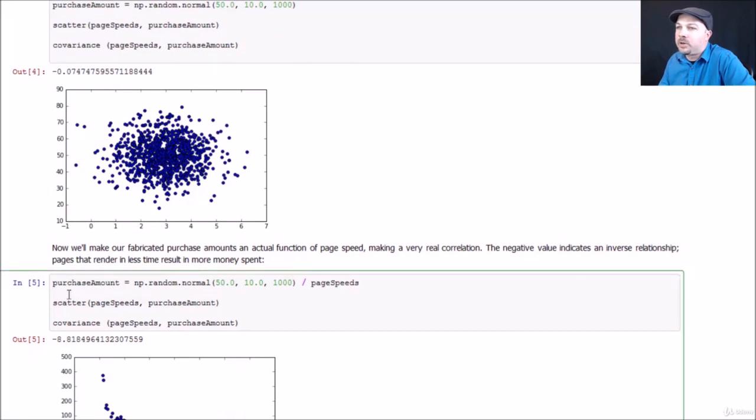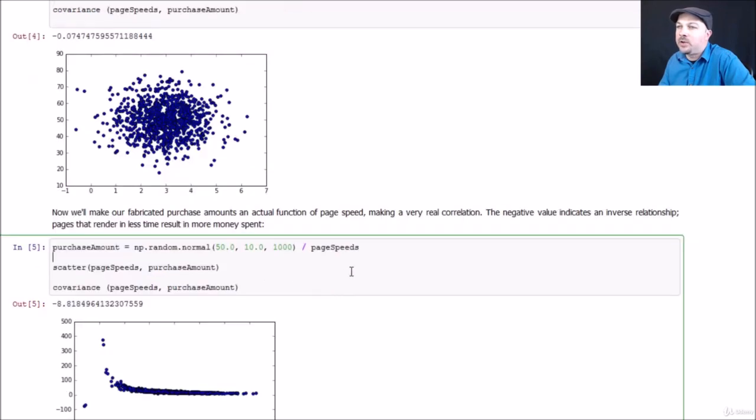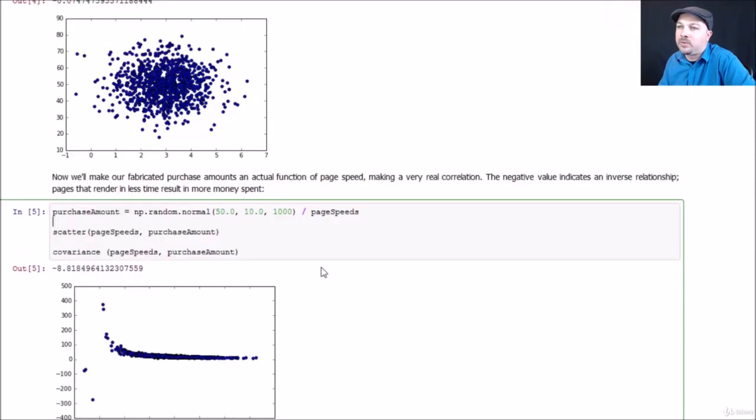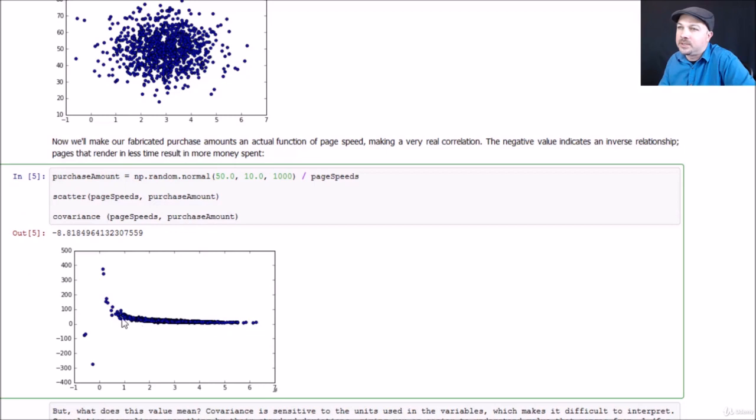Let's actually make the purchase amount a real function of page speed. So we are keeping things a little bit random here, but we are creating a real relationship between these two sets of values. So for a given user, there is a real relationship between the page speeds they encounter and the amount that they spend. And if we plot that out, we can see that there's actually this little curve here where things tend to be tightly aligned.